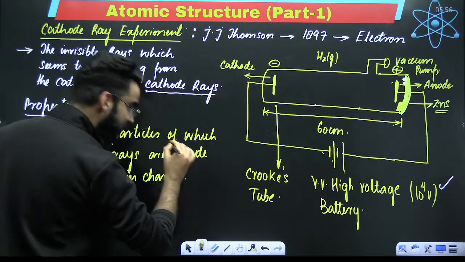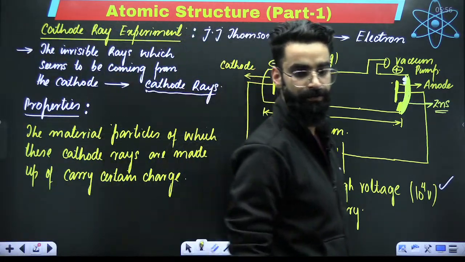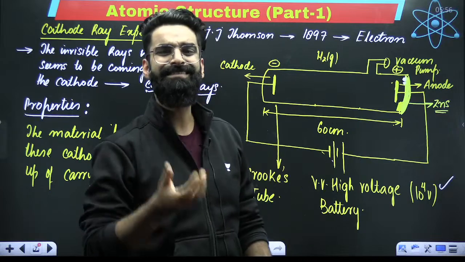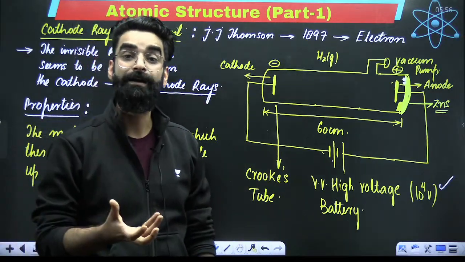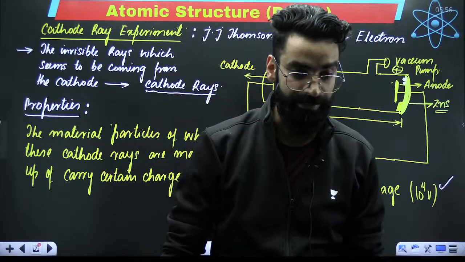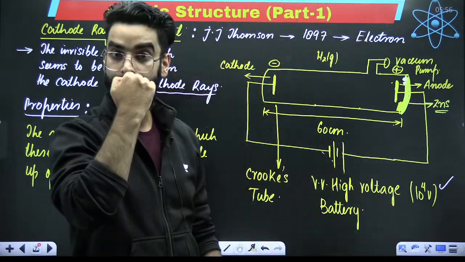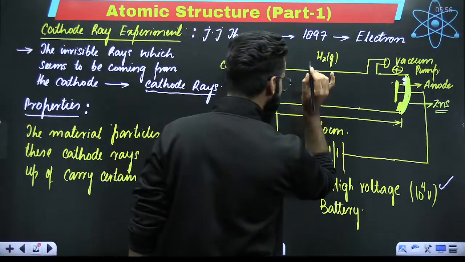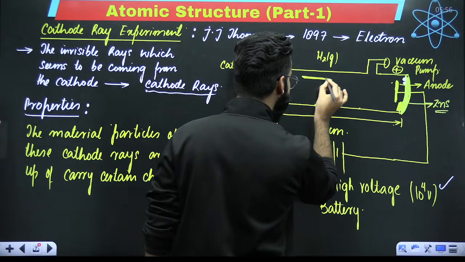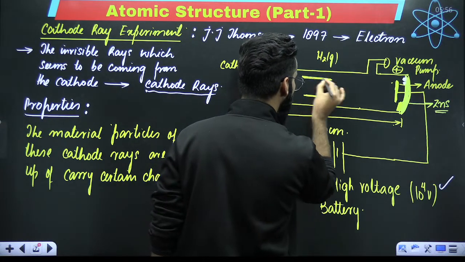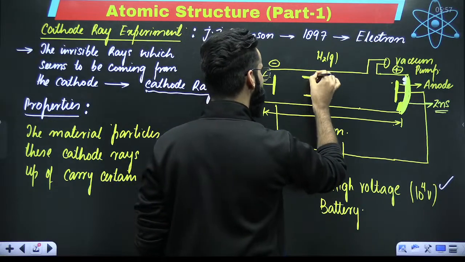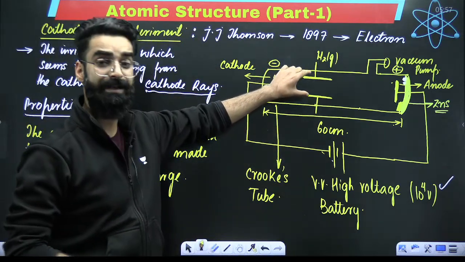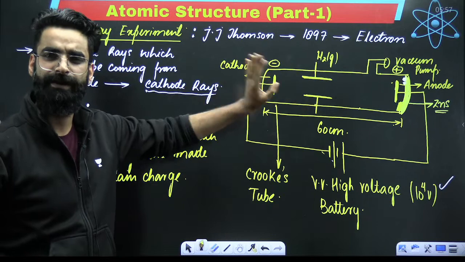Right? Now there was one more thing which was to be understood. Since we got to know that the material particles of which these cathode rays are made up of carry certain charge, it was important to understand whether that charge was positive or negative. How did he check that? What he exactly did, he took two metal strips again, and these metal strips were connected with some different battery, some external battery.